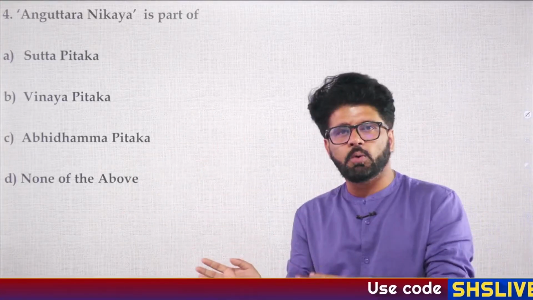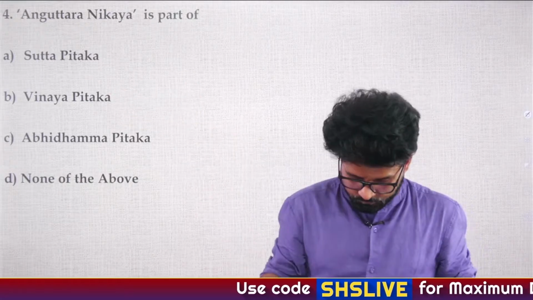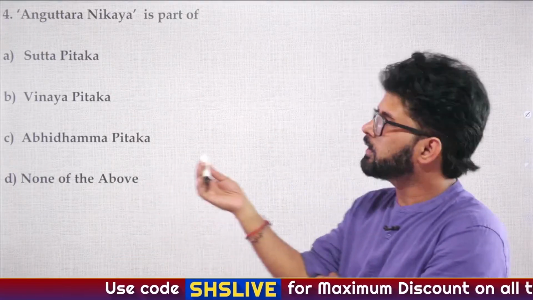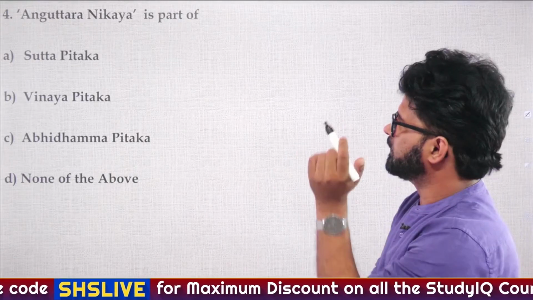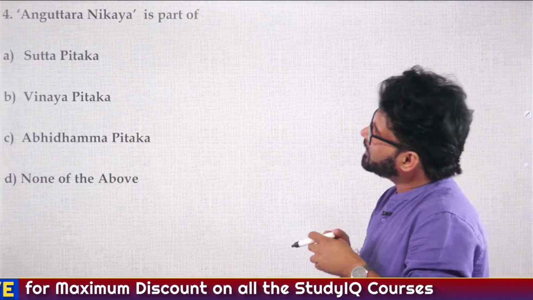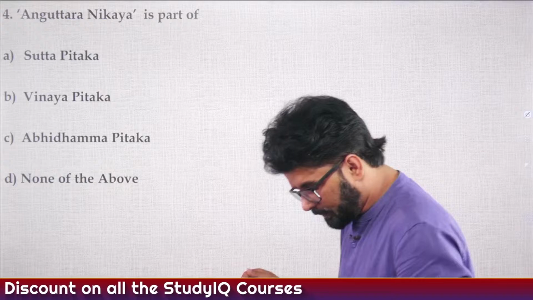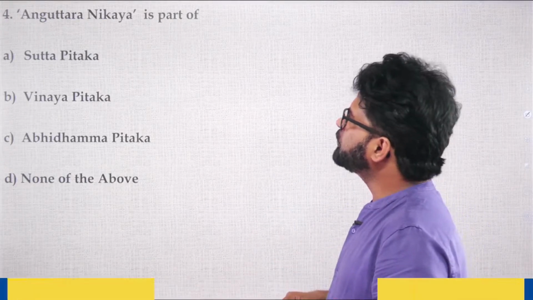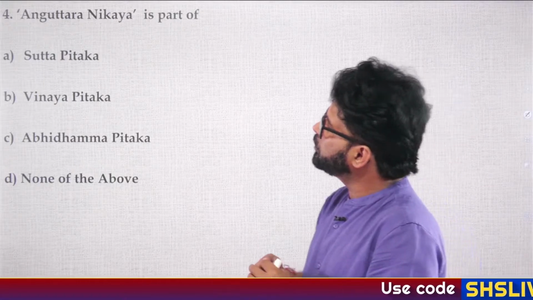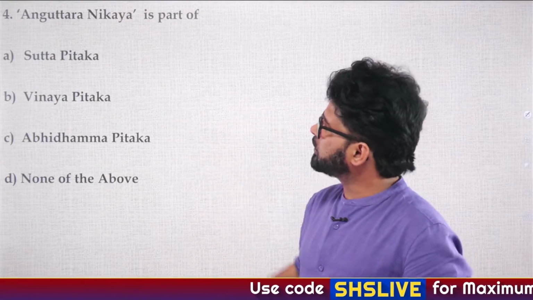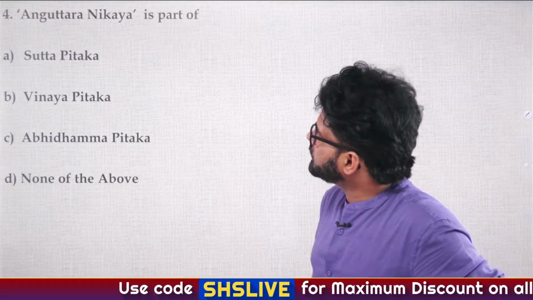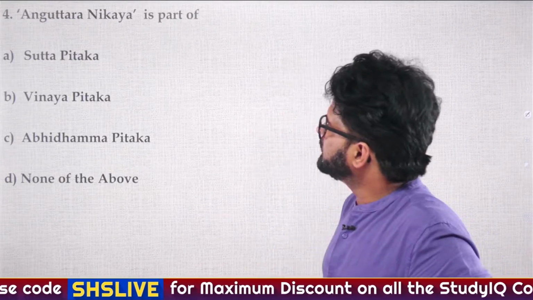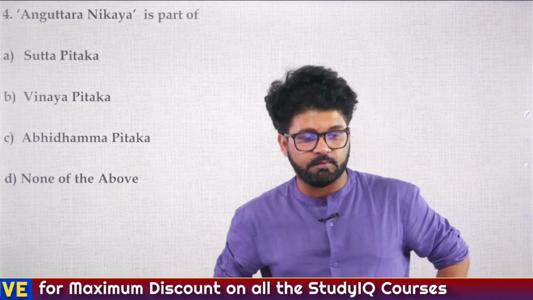Fine. Now let's solve some questions. We have read a lot of theories. We have solved 3 questions. 4th question for you. Anguttar Nikaya is part of. When we were talking about Mahajanpad, we talked about Anguttar Nikaya a lot. When we were talking about Buddhist texts, we talked about Anguttar Nikaya a lot. And I gave you this particular homework. I know how many of you do homework. So let's do this question. Anguttar Nikaya is part of A. Sutta Pitak, B. Vinaya Pitak, C. Abhidhamma Pitak, D. None of the above.